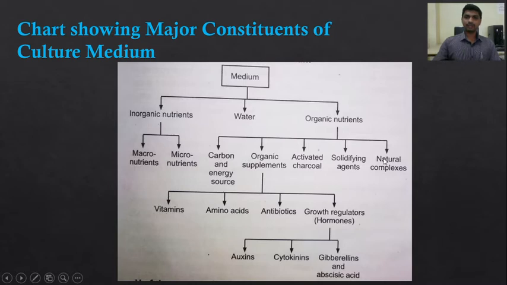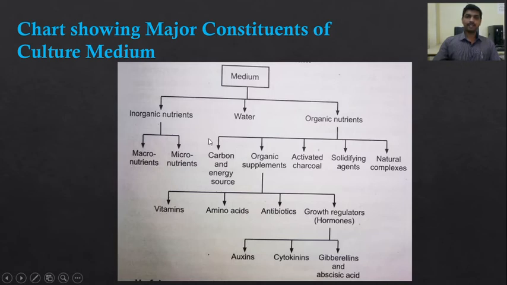So these are the organic nutrients, of which organic supplements are important, comprising vitamins, amino acids, antibiotics, and growth hormones or growth regulators. There are 4 types of growth regulators generally used: auxins, cytokinins, gibberellins and abscisic acid. So this is the composition of the culture medium.